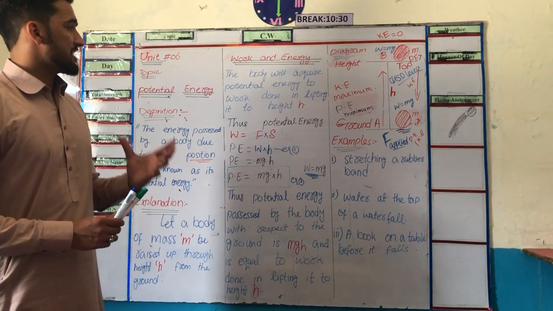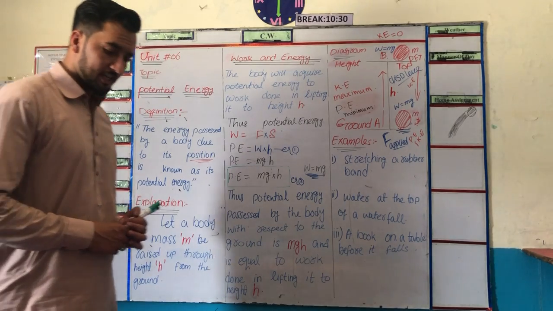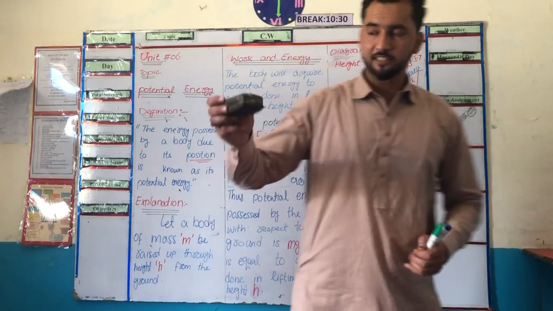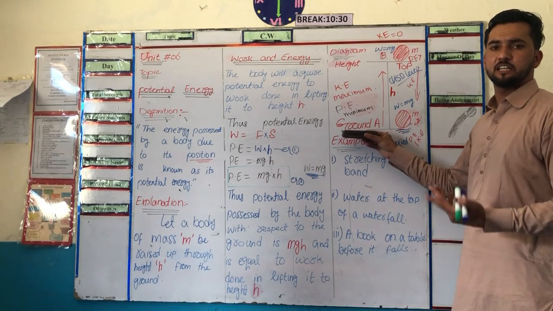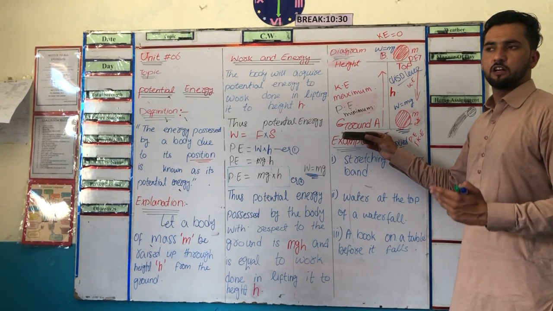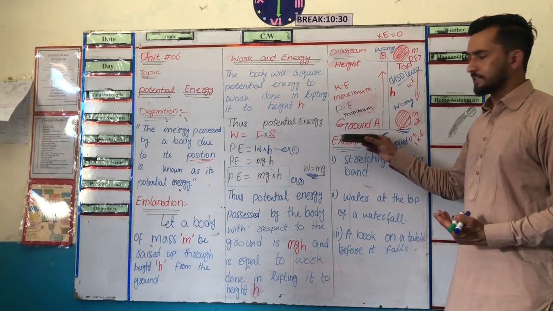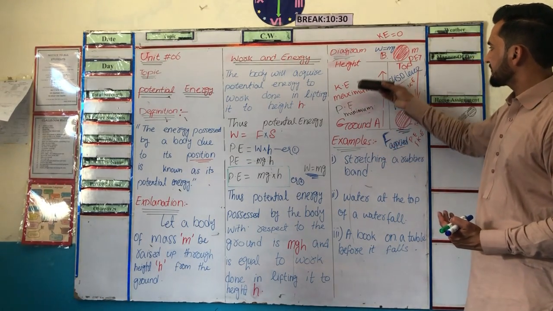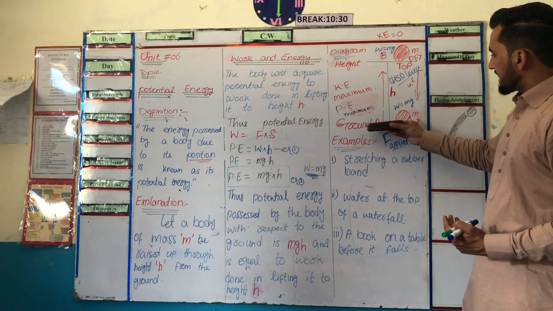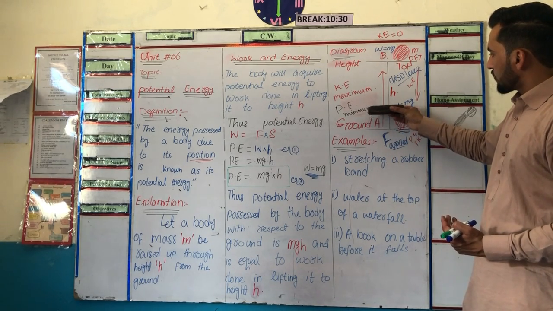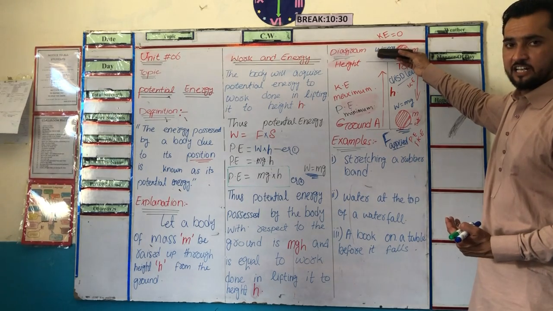So that is the best example of potential energy. Look into this object. Clear? At ground level there is no potential energy or kinetic energy. When we take this object from point A to point B, the kinetic energy is converted into potential energy.